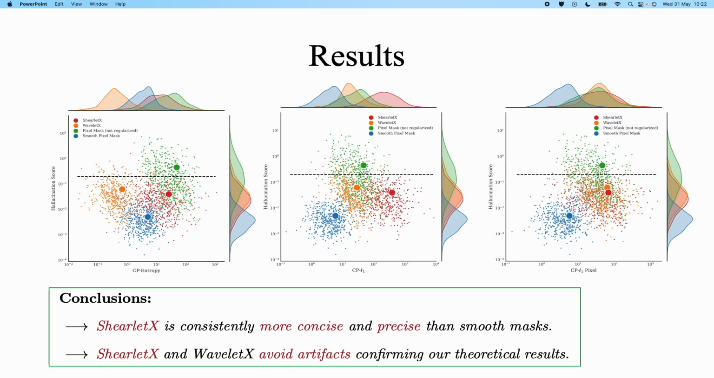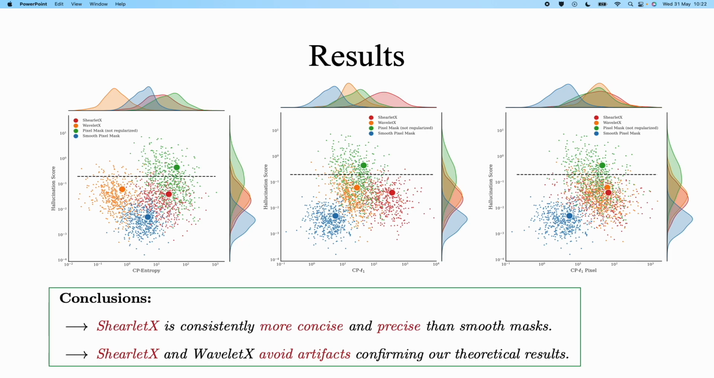In a large-scale experiment involving 1,000 explanations for pre-trained ImageNet classifiers, we can confirm empirically that ShearletX avoids artifacts while producing more concise and detailed explanations than smooth masks. Each scatter plot shows the hallucination score to measure artifacts on the y-axis and the CP score on the x-axis. The first scatter plot uses entropy-based CP scores, the second uses sparsity-based CP scores, and the final plot uses sparsity-based CP scores, which have been exclusively computed in the pixel representation.